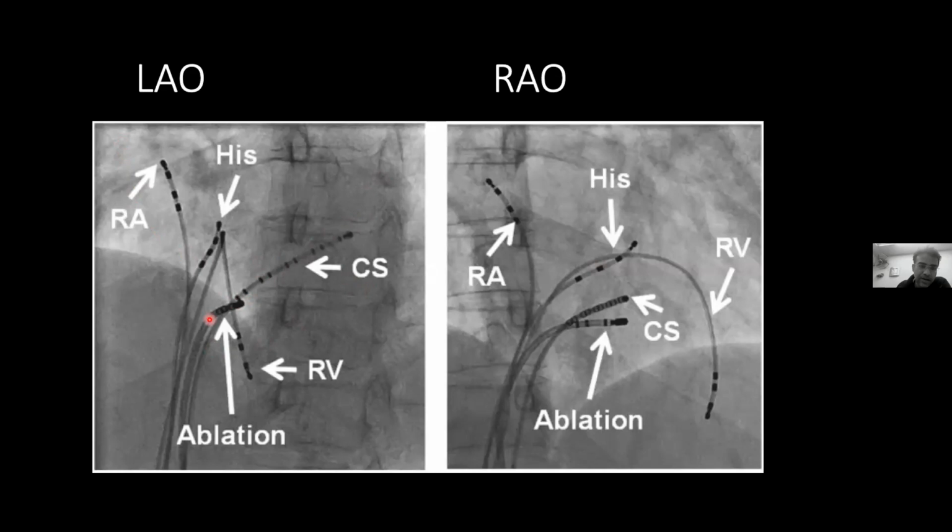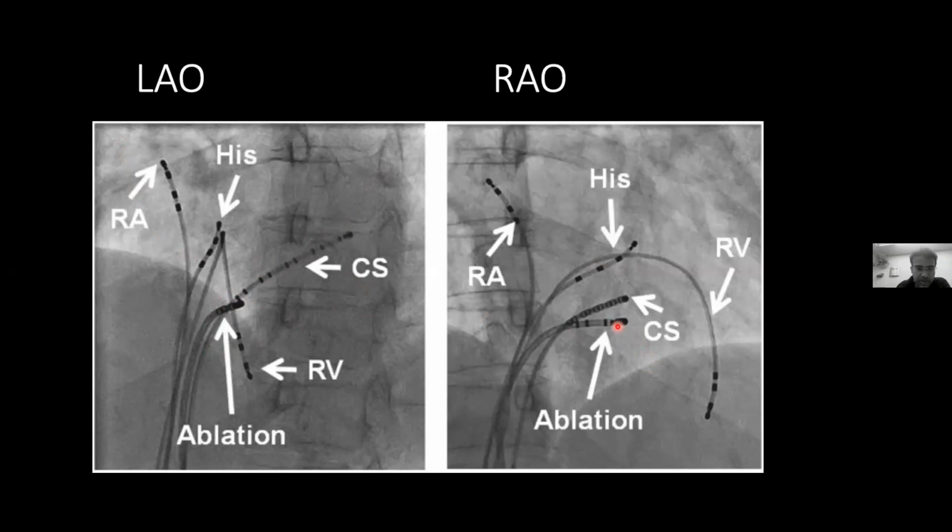We have an RV catheter and sometimes an extra mapping catheter. Otherwise, we generally use the same RV catheter as the ablation catheter, and with the same catheter, we can ablate the pathway, AV node, AV nodal reentry or the atrial tachycardia. I'll come into a little more detail on the placement of the coronary sinus catheter in subsequent slides.